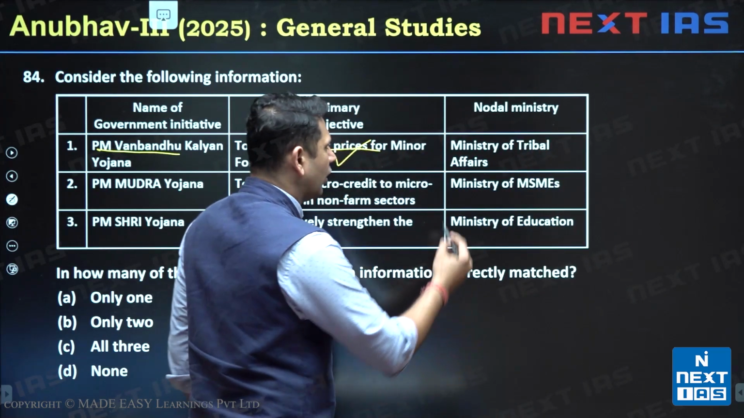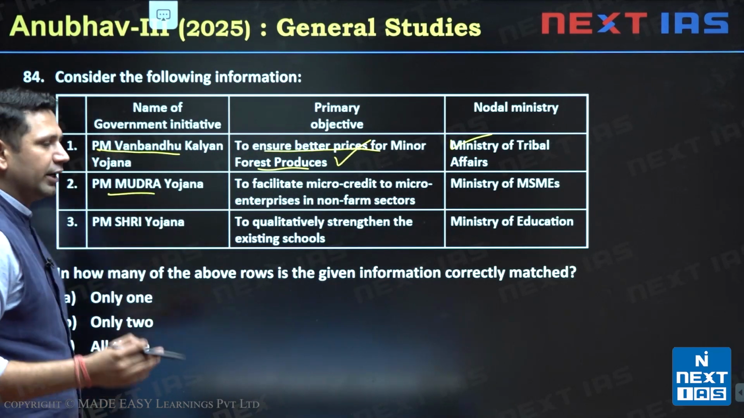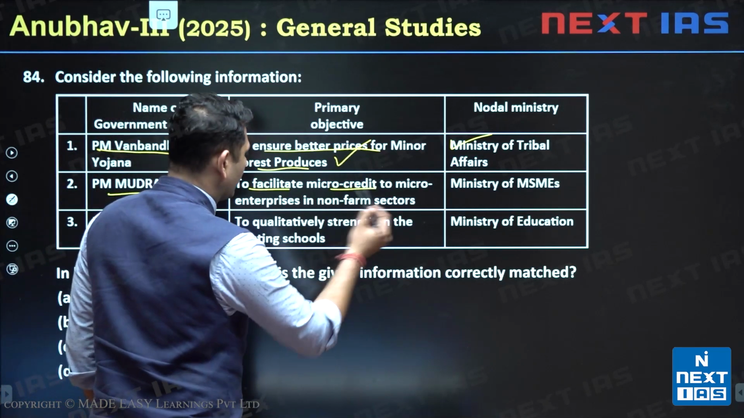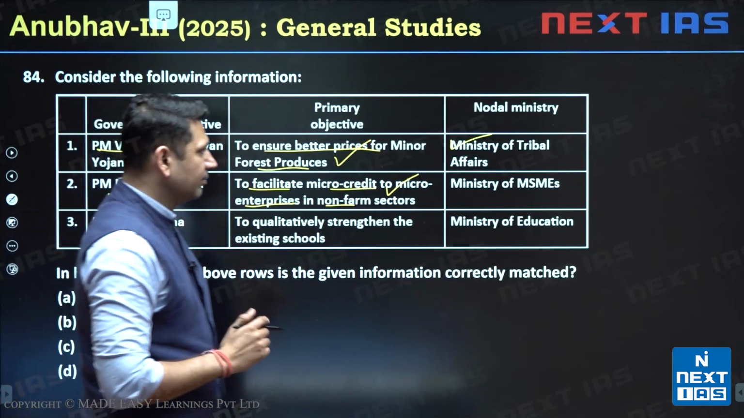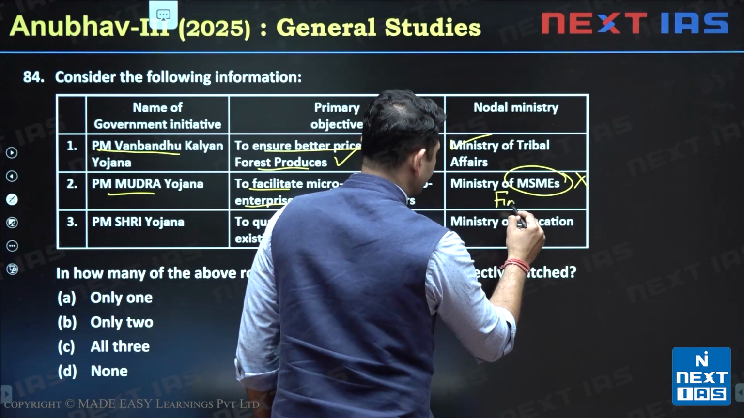It is under Ministry of Tribal Affairs. This is also correct. Second is Mudra Yojana. It is for the promotion of MSME sector. So it is to facilitate micro credit to micro enterprises in the non-farm sector. This statement is correct. It is Ministry of MSME. This is wrong. It is Ministry of Finance.